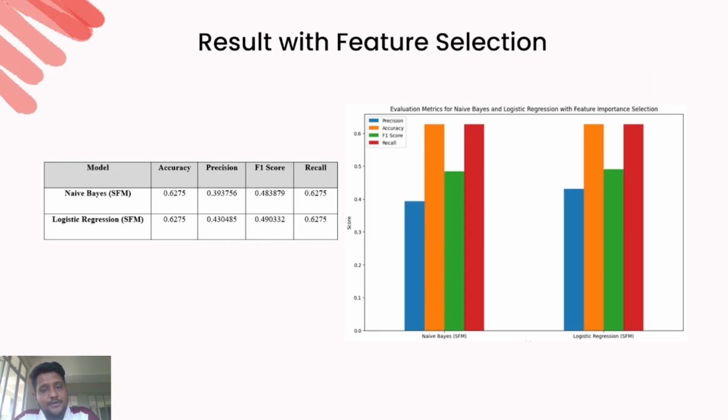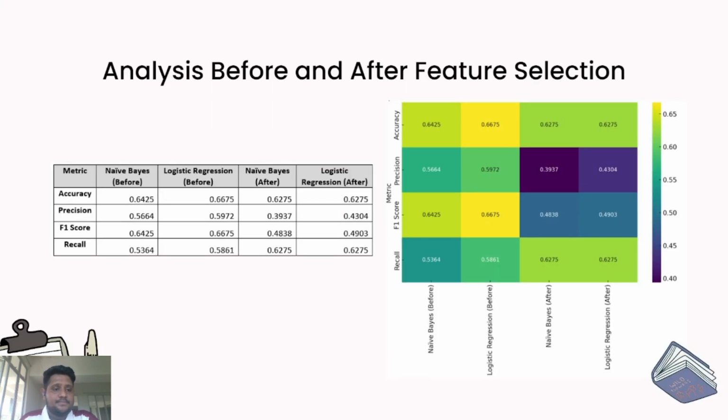After doing the feature selection, we can see that Naive Bayes and logistic regression have the same accuracy, which is 62%. We can see that after feature selection, the accuracy has been reduced, which is obviously not good. So in our findings, we saw that after feature selection, both algorithms don't work well.